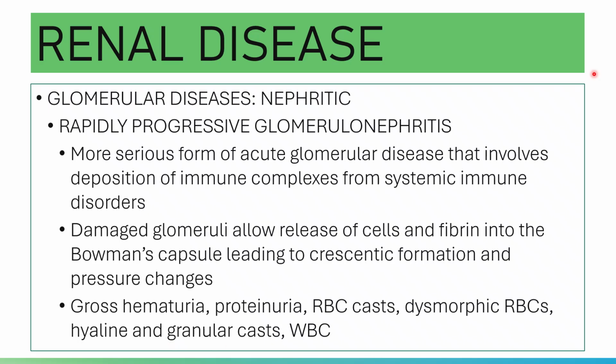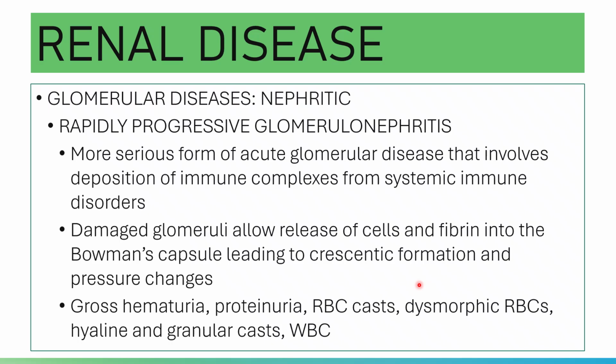Please note that rapidly progressive glomerulonephritis will also show increased fibrin degradation products. What else? There is also increased cryoglobulins.